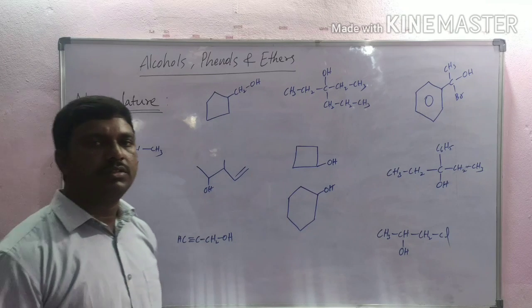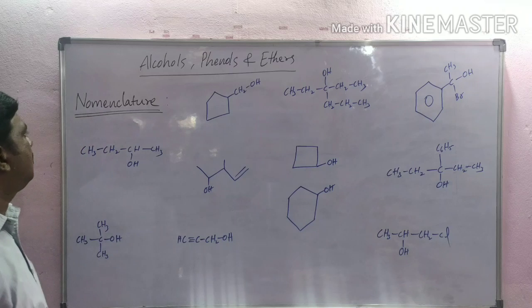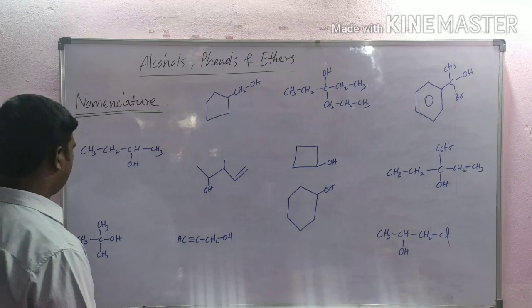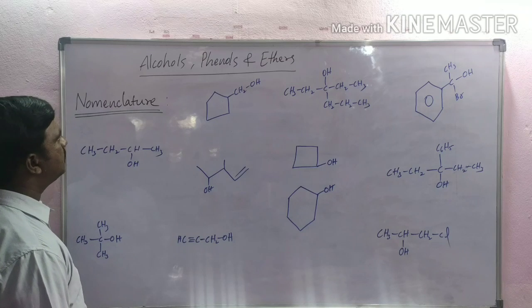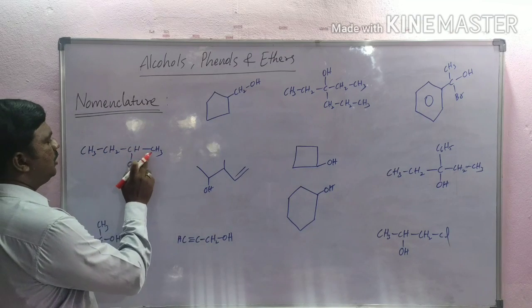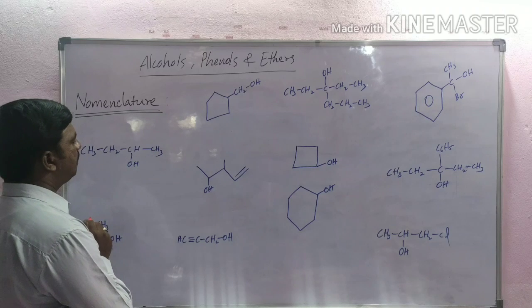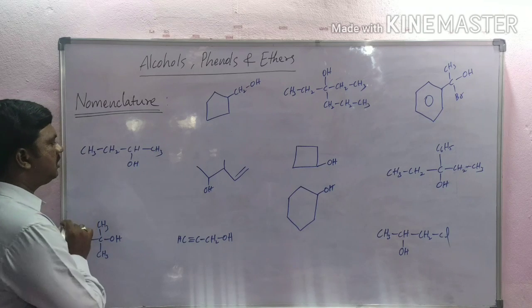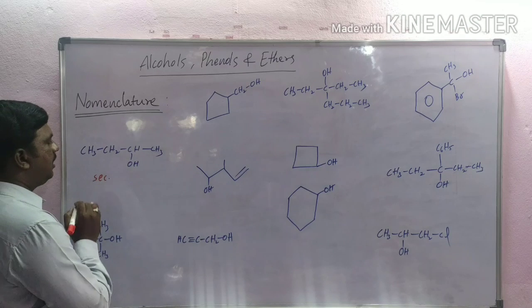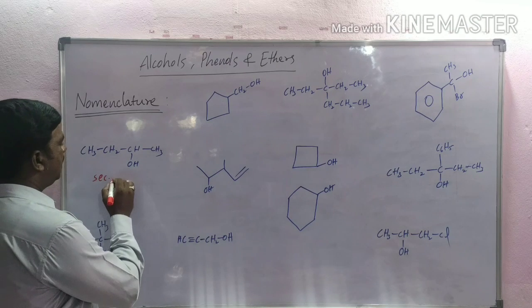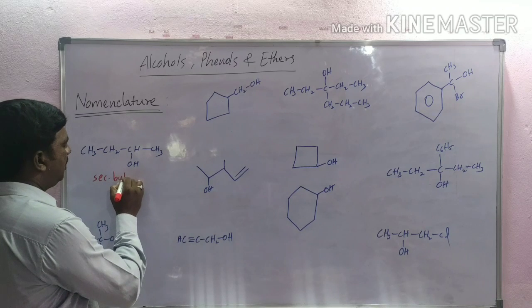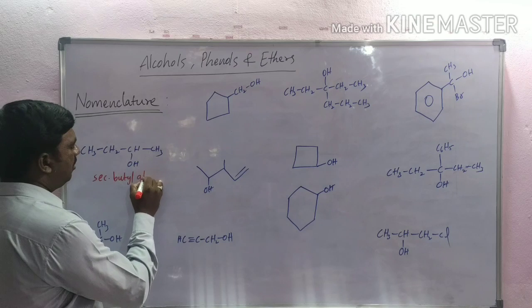Okay. Some examples of nomenclature. Here given some compounds. Now we write names. CH3CH2CHOHCH3. In common system, secondary butyl alcohol.